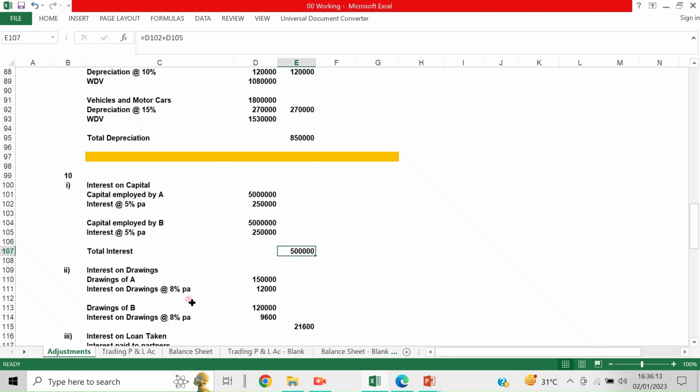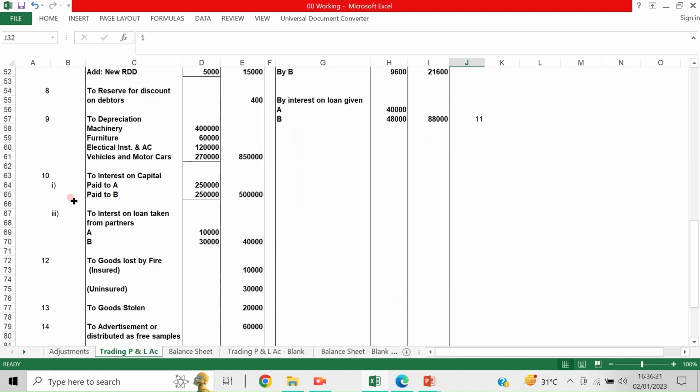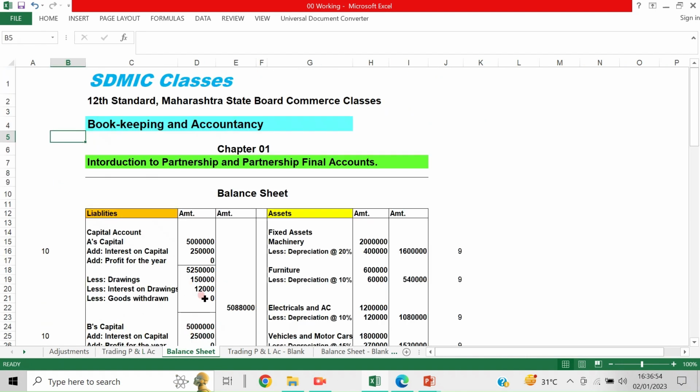Now where the entry is taken, I'll show you. Take it into the trading profit and loss account. Interest on capital is debited to the profit and loss account. Interest paid to A 2,50,000, interest paid to B 2,50,000. Both the totals are taken to the outer column. This is the inner column and this is the outer column. That means it is debited to the profit and loss account. And now just see, credited to the balance sheet, means credited means it should be added.